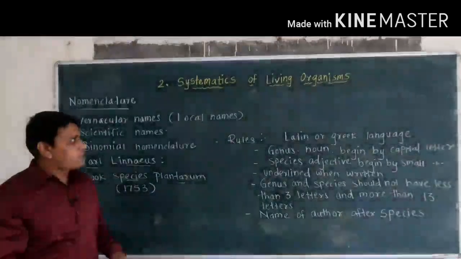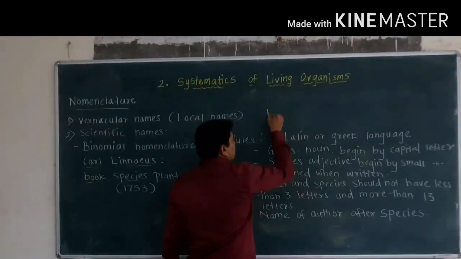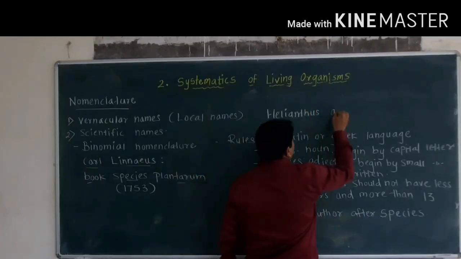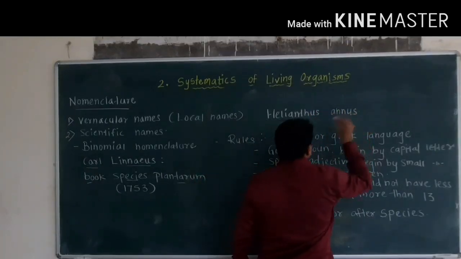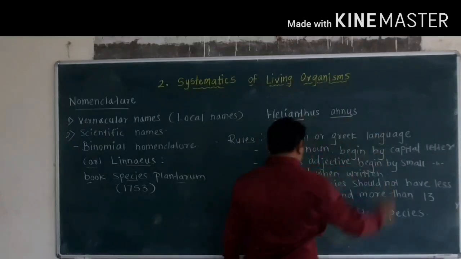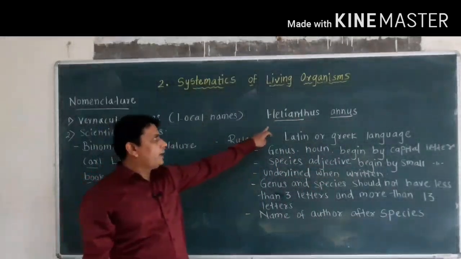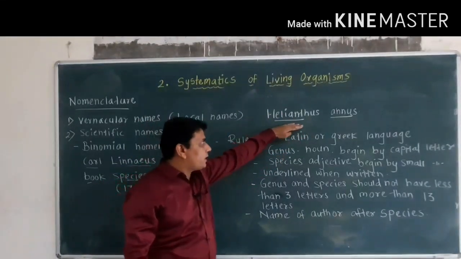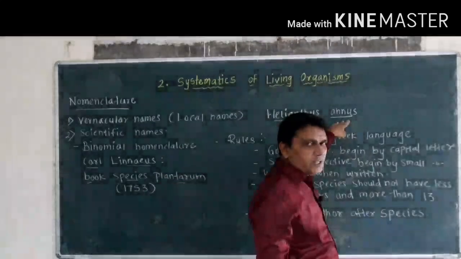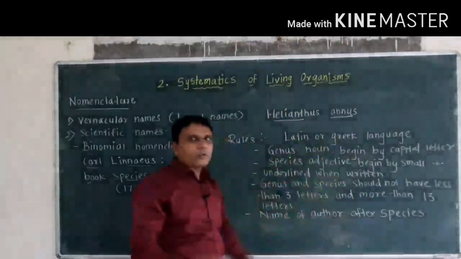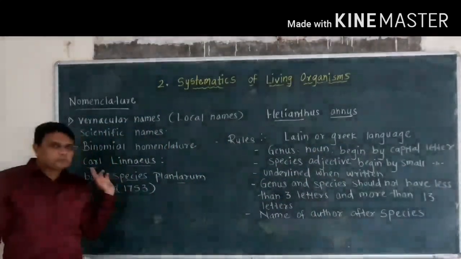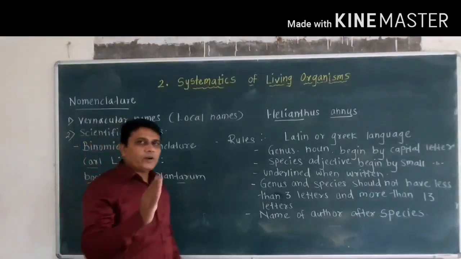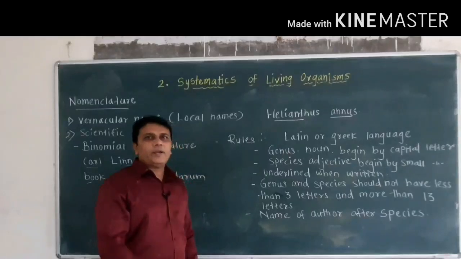For example, the scientific name of sunflower is Helianthus annuus. The first part is the genus, that is Helianthus, and the second part, annuus, is the species or specific name.